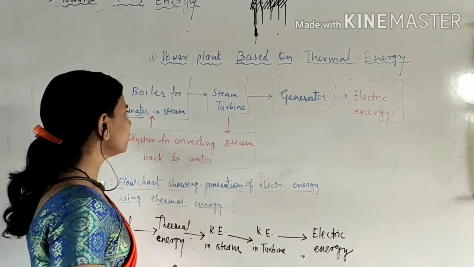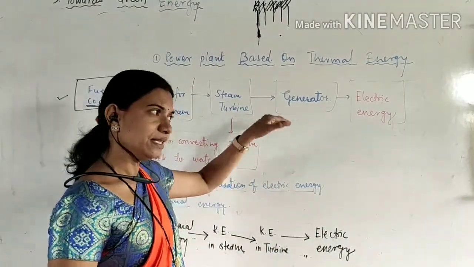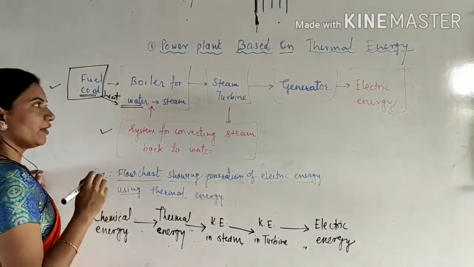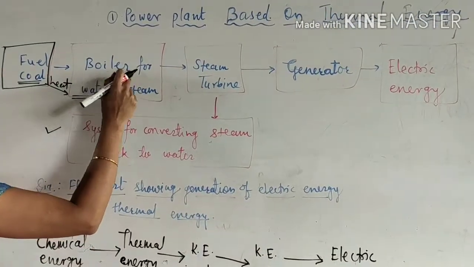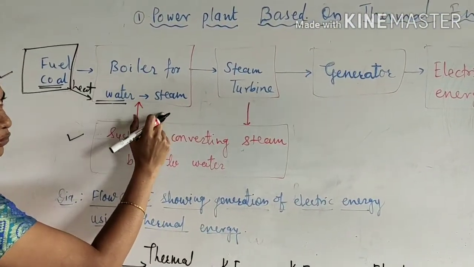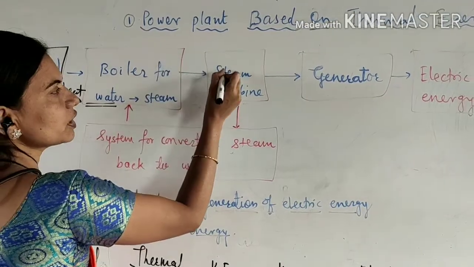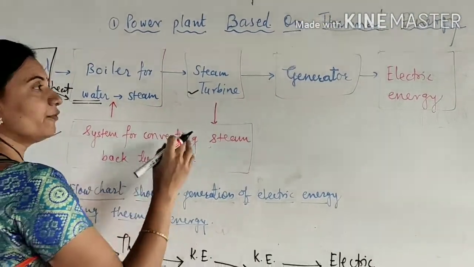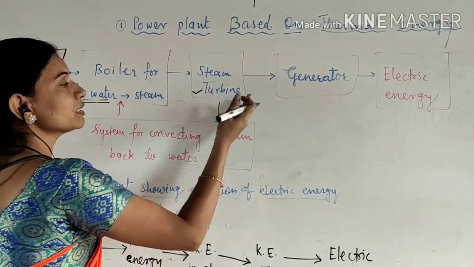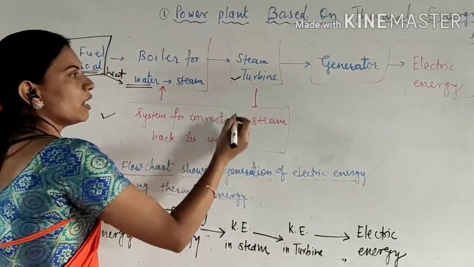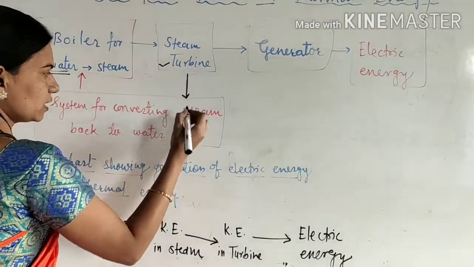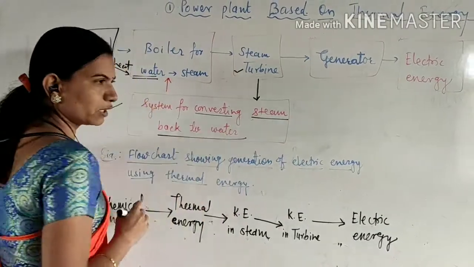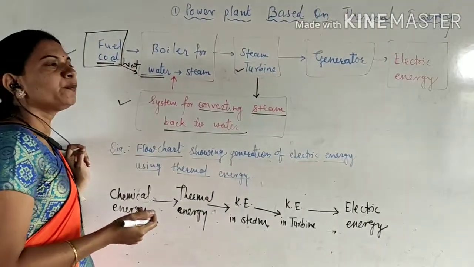So this is only a flow chart, but in this power plant there is another arrangement, where the boiler converts the water into steam. This steam is used for the rotation of turbines. At that time this used steam is condensed again. There is one system which converts the steam back to the water, ज्याला आपण कंडेन्सेशन प्रोसेस म्हणतो.